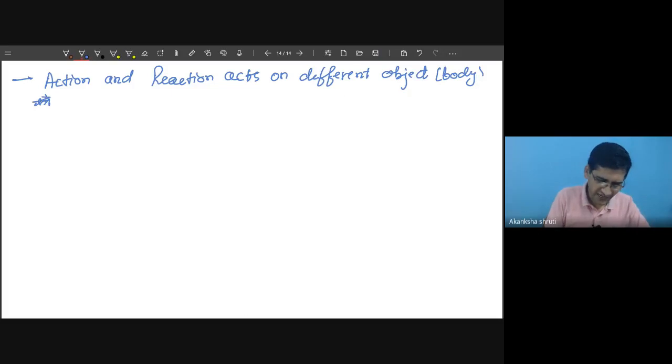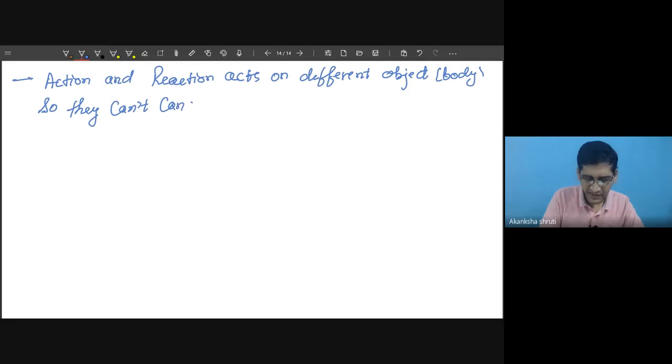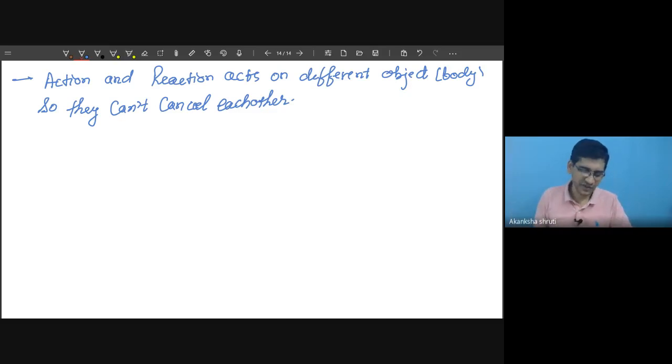So this action and reaction are always acting on different objects, so they cannot cancel each other. This we have to keep in mind. So cancellation of these two, action and reaction force, is not possible.